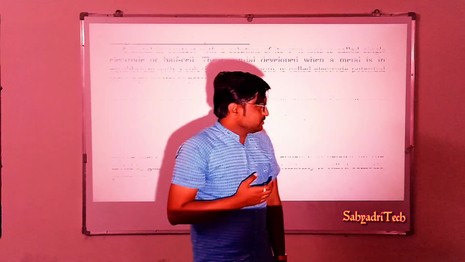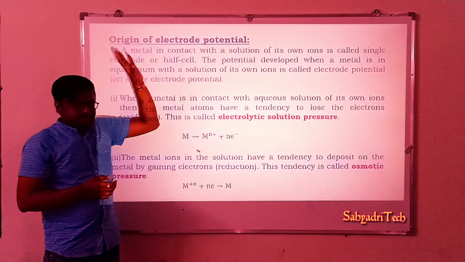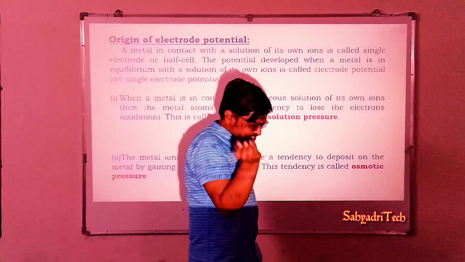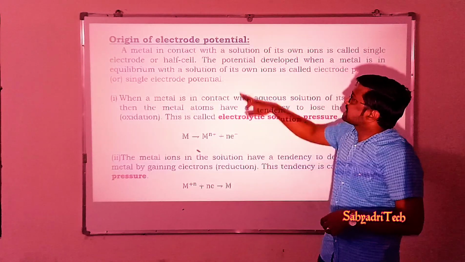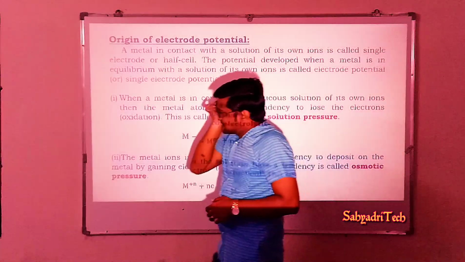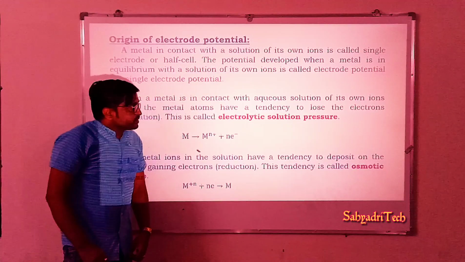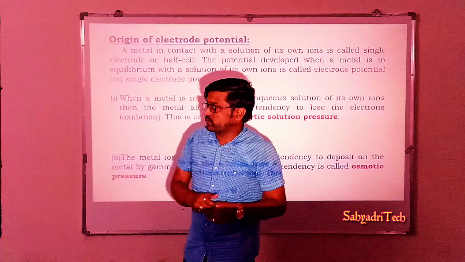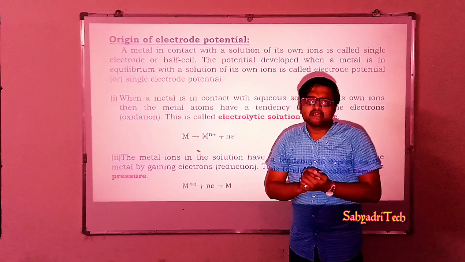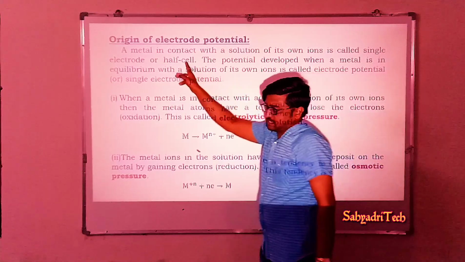So now today we discuss the actual concept of what happens whenever a metal is in contact with its own ionic solution. As I mentioned, there develop tendencies. What is the tendency? The tendency is generally called electrode potential. So what is it? A metal in contact with the solution of its own ions is called a single electrode. Basically, whenever a metal is in contact with its own ionic solution, it is called a single electrode, or it is also called a half cell.